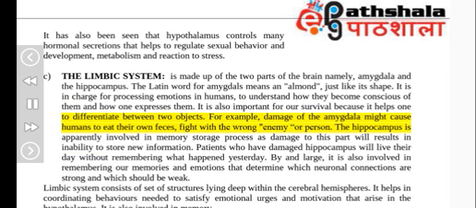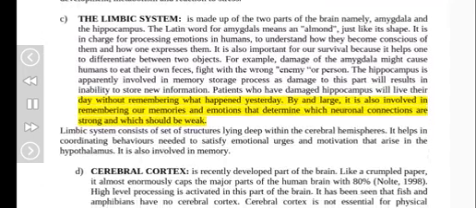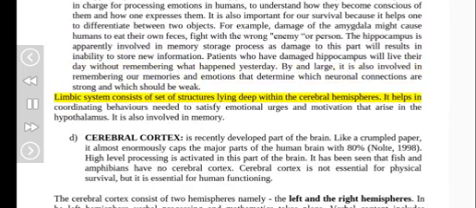person. The hippocampus is apparently involved in memory storage process as damage to this part will result in inability to store new information. Patients who have damaged hippocampus will live their day without remembering what happened yesterday. By and large, it is also involved in remembering our memories and emotions that determine which neuronal connections are strong and which should be weak. Limbic system consists of a set of structures lying deep within the cerebral hemispheres. It helps in coordinating behaviors needed to satisfy emotional urges and motivation that arise in the hypothalamus. It is also involved in memory.